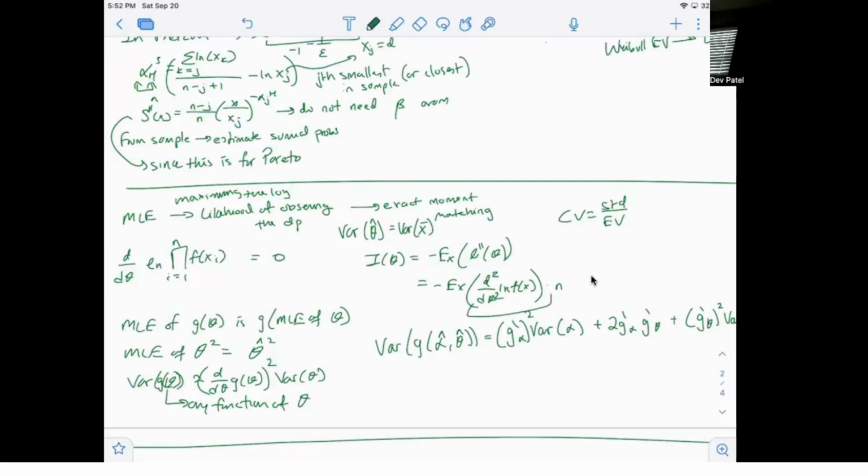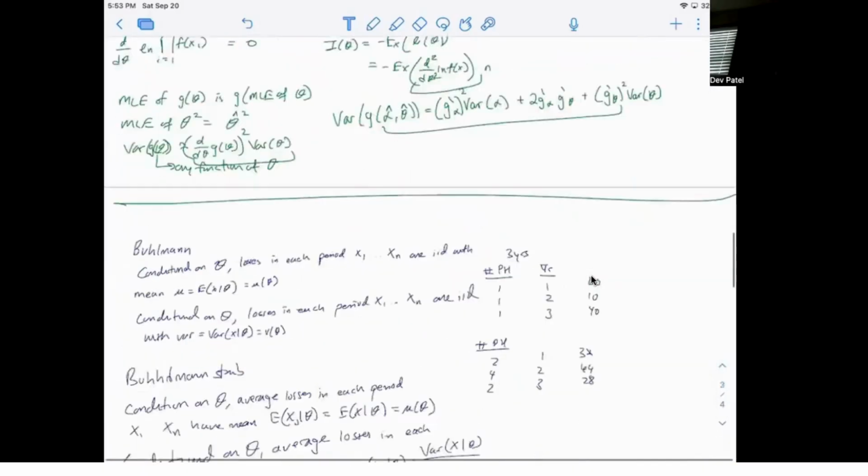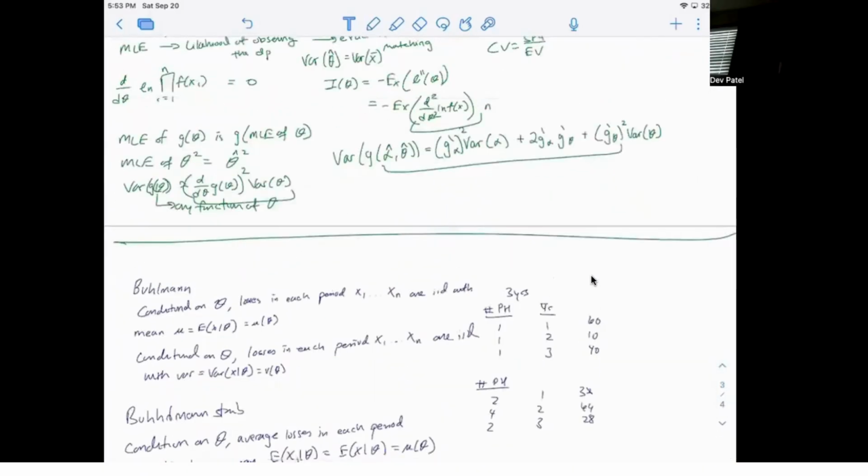And then another concept is delta approximation. Fisher information is when you want to get the variance of the parameter. But what if you want to get the variance of a function of the parameter? Then that is when you use delta approximation, which is this right over here. And for the two parameter case, you extend it out to something like this. Again, it's a function of the parameter, so it could be the mean, the median, or the 90th percentile. As long as it is a function of the parameter, you can take the variance of it and use delta approximation.